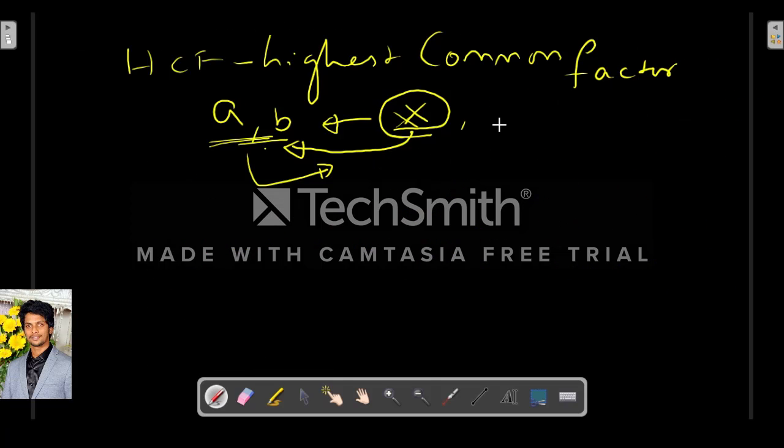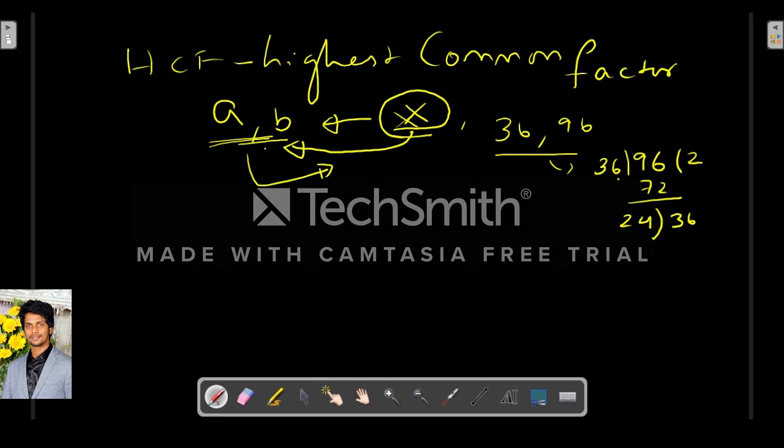So how do we find the highest common factor? For example, here it is 36 and 96. There are multiple ways to find the HCF. One such way is the long division rule. We should divide the biggest number by the smallest number. So 36 into 2 is 72, so we will get 24. Again we have to divide 36 by this 24. Till we get a remainder of 0, we have to continue this process.